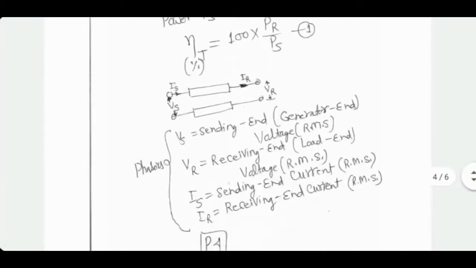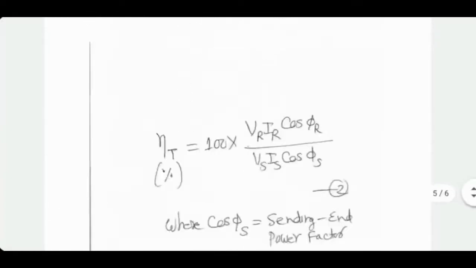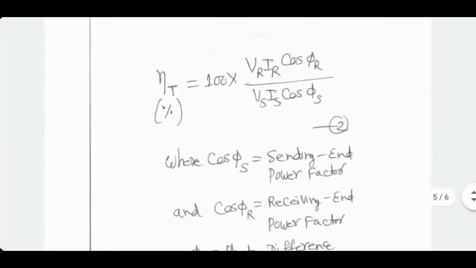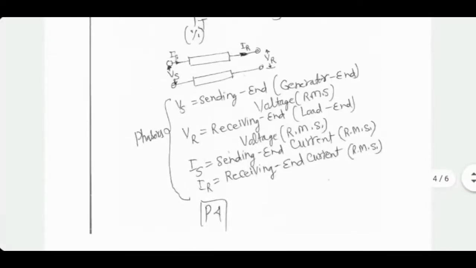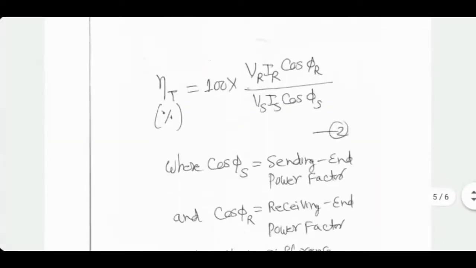And sending end power is Vs Is cos phi s, where cos phi s is the power factor of the sending end, and received power is VR IR cos phi r watts. We are talking only real powers here. Reactive power is not being considered in this definition. Okay. Fairly straightforward things.